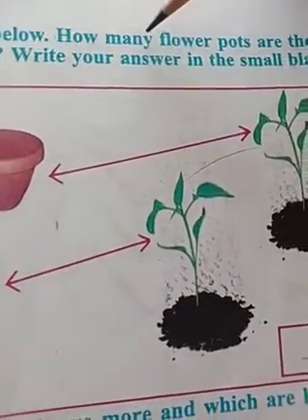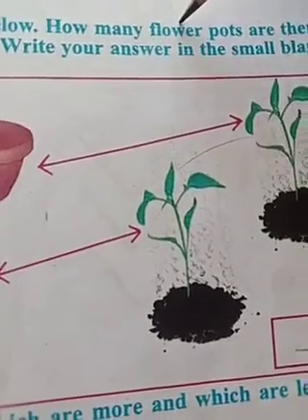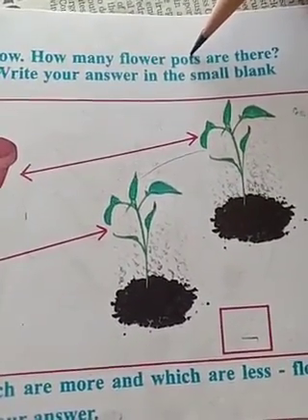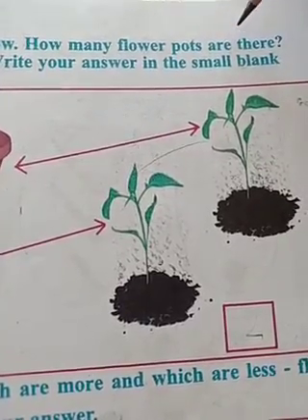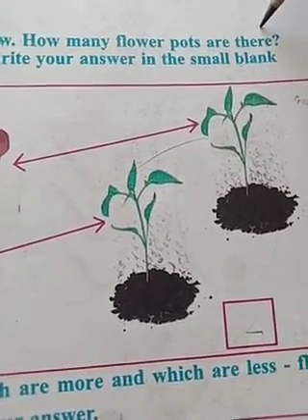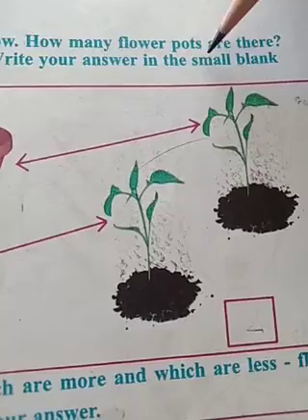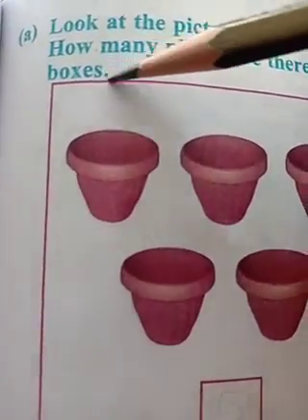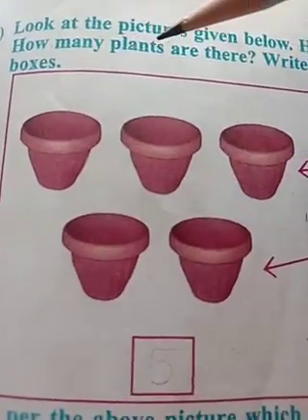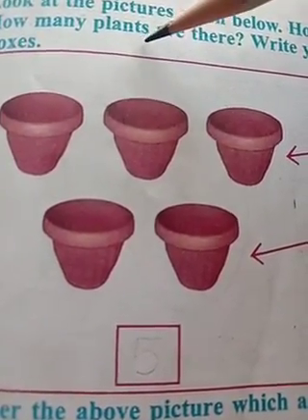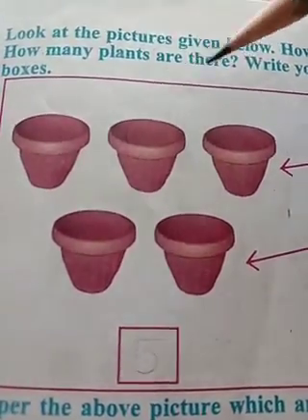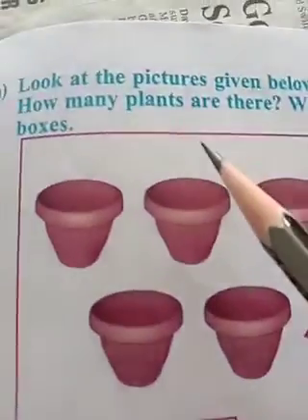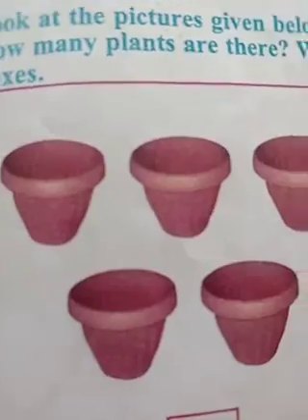How many flower pots are there? How many plants are there?